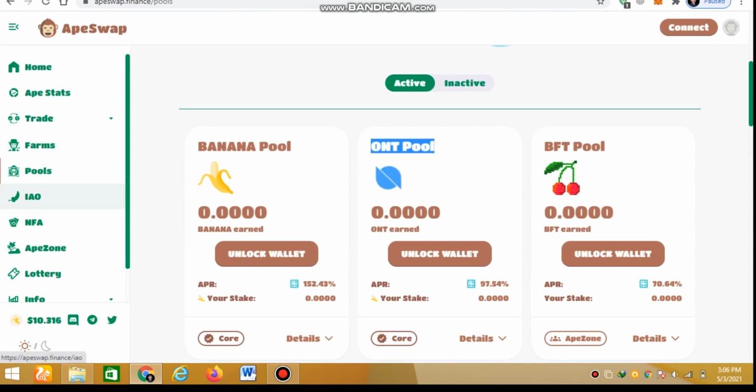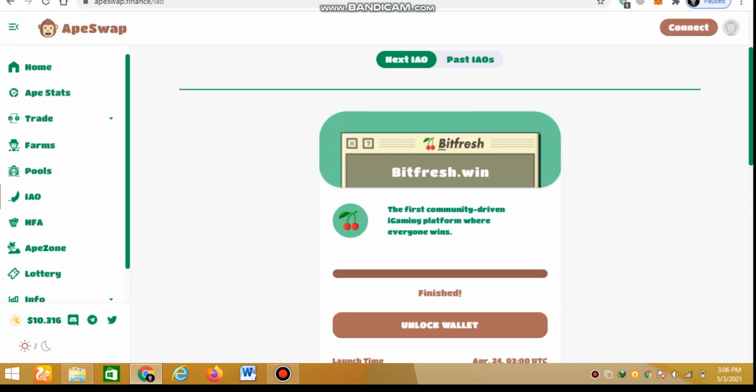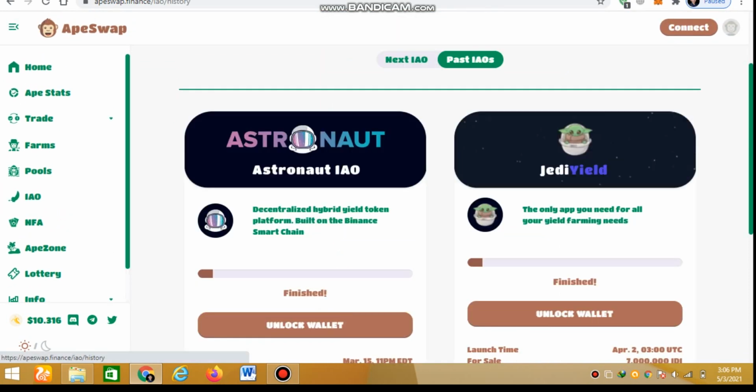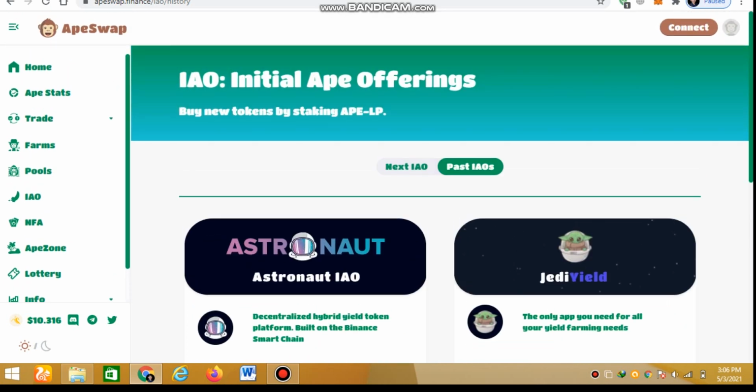There is also an opportunity of earning through IEO. In IEOs, you can participate in different IEOs and earn money. You have to stake Banana coin to participate in IEOs. An IEO is a platform where new projects are listed and pre-sales are held.